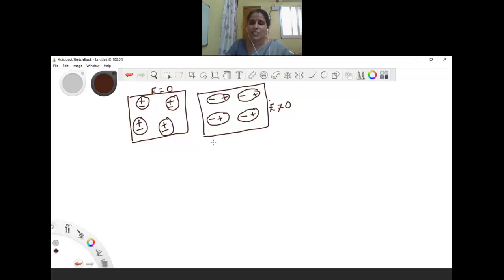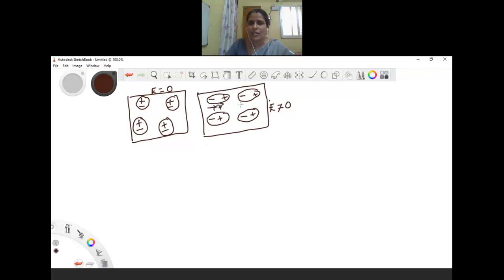Till that time this displacement will take place. Now look at the direction of the dipole moment. The dipole moment direction is the same as the direction of the external electric field. So the dipole moment is along this direction.